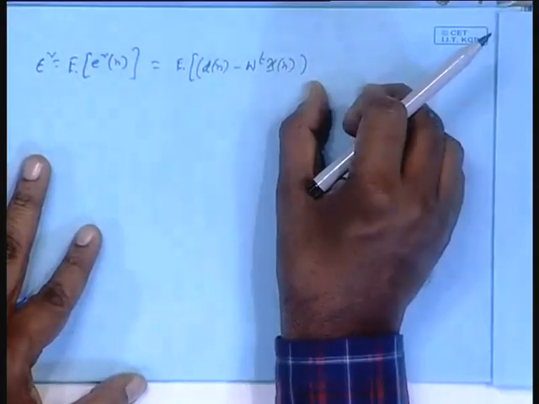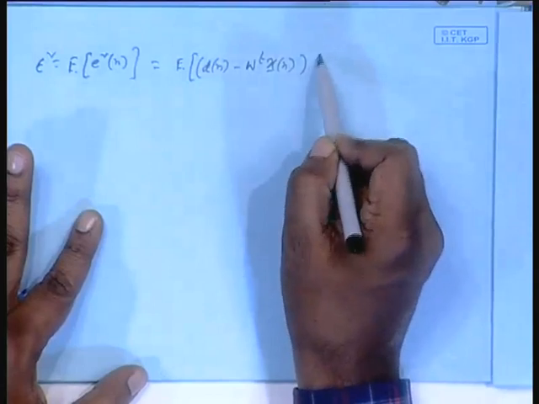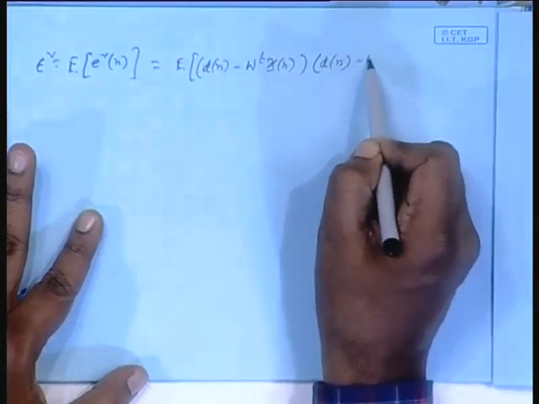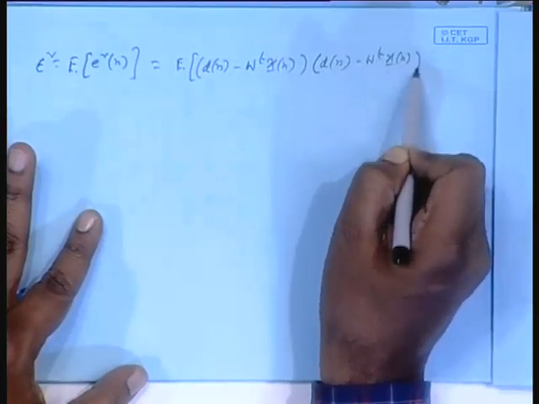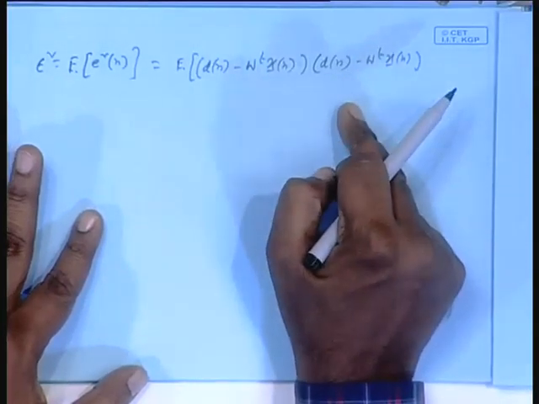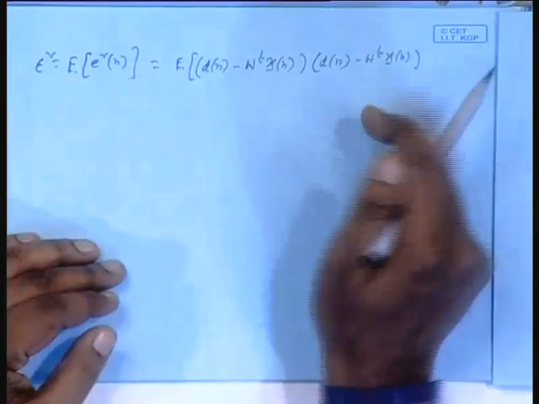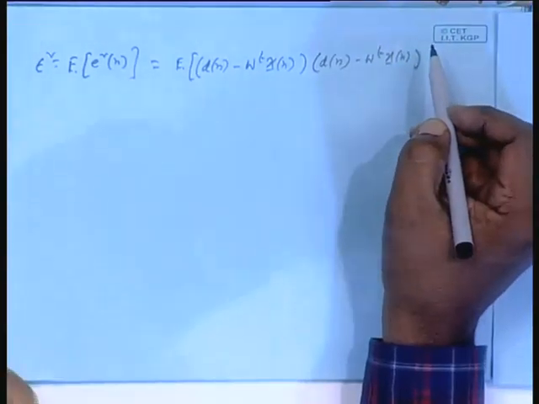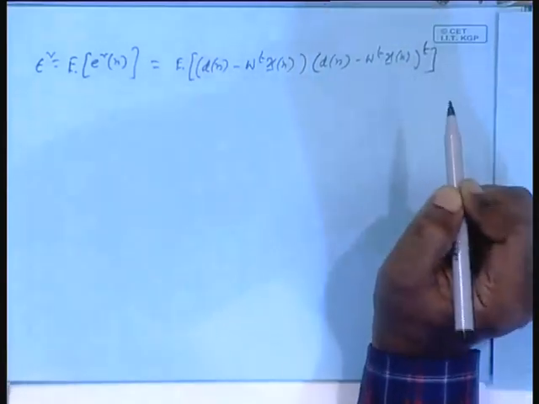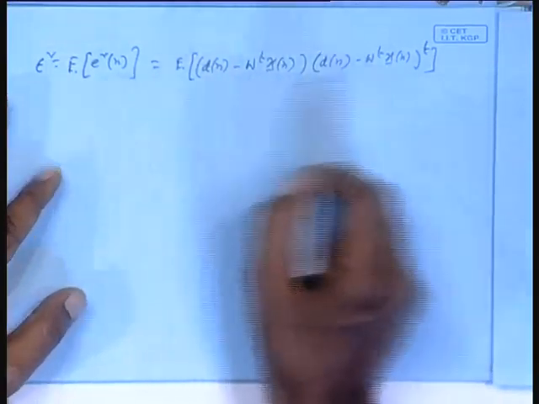So I have to repeat it. But what will I do? I will repeat it, but it is a scalar, and these are the smart tricks I will apply. This is a scalar, and a scalar quantity or its transpose are the same. So I will write it as its transpose. And now you expand. When you multiply, there will be 4 terms.